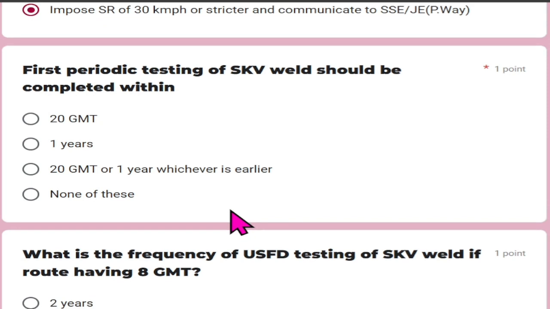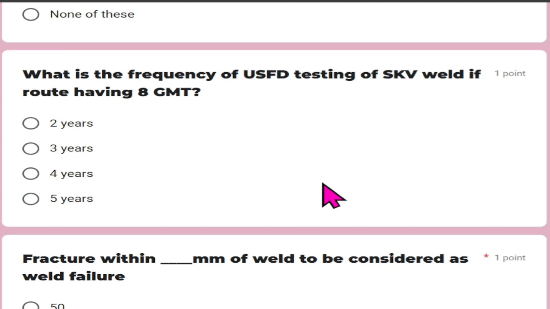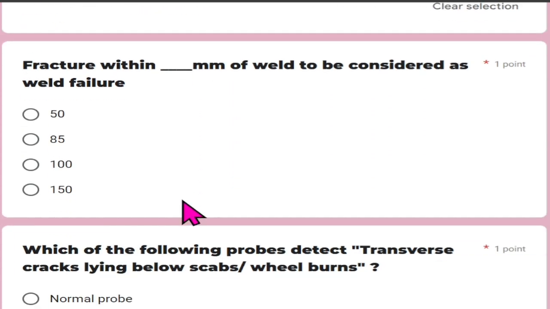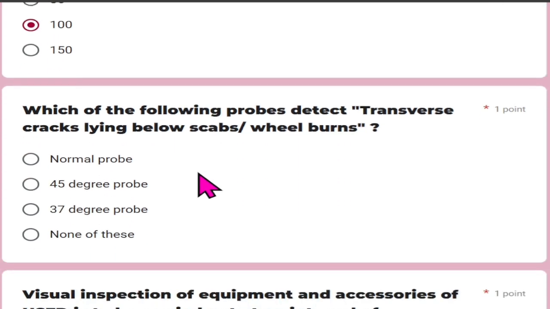First periodic testing of SKV weld should be completed within, and it should be 20 GMT or 1 year, whichever is earlier. What is the frequency of USFD testing of SKV weld if route having 8 GMT? And that should be 5 years. Fracture within dash mm of weld to be considered as a weld fracture, and it should be 100 mm.